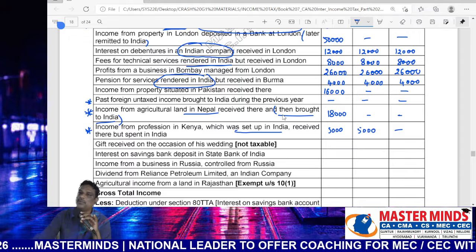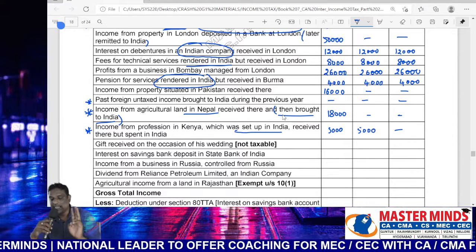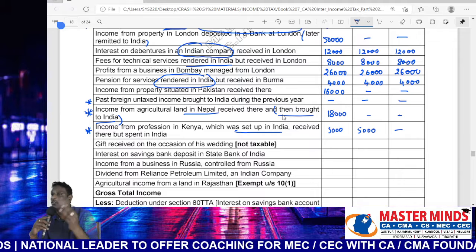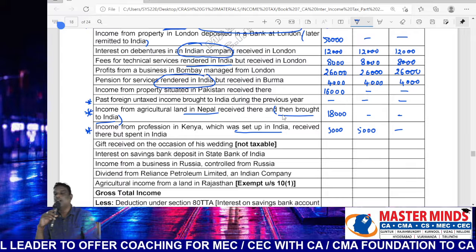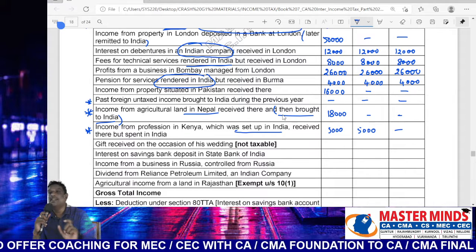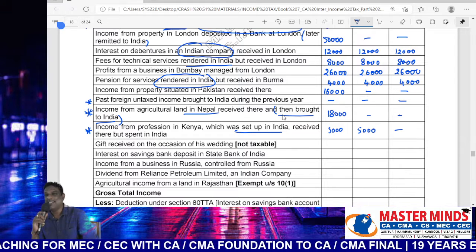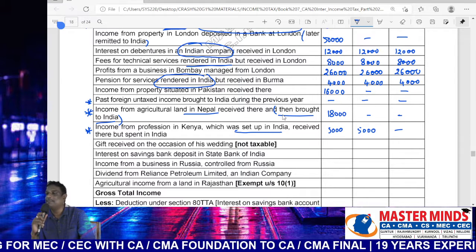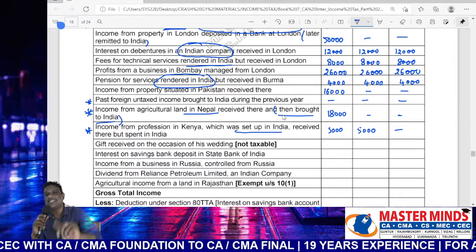The combination point. Earnings located outside India. How to ascertain the place of earnings? Where the source of income was located. Here the business is a source of income. The business was located in Kenya. Automatically the earnings are located outside India.